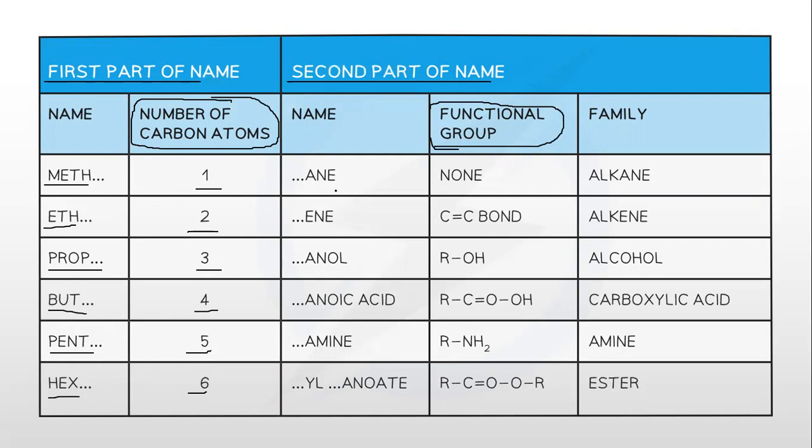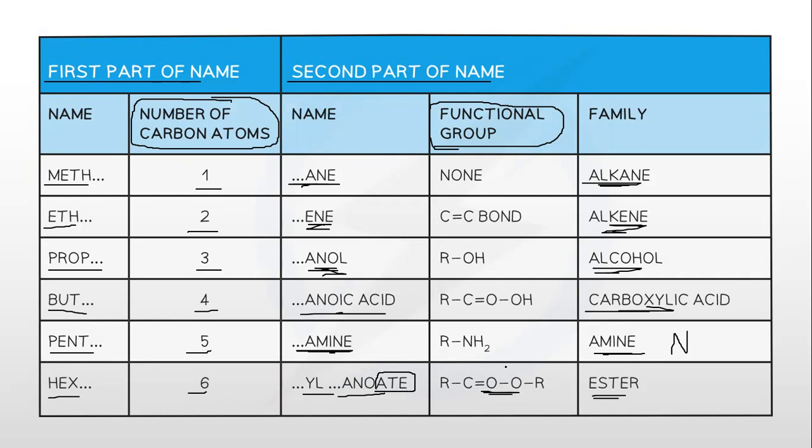Then these different names you can see as ane. Ane would represent alkane, ठीक है? Ene represents alkenes, एनॉल से अगर कोई एंड होगा, for example प्रोपानॉल, प्रोपानॉल would mean it's a 3 carbon alcohol. एनोइक एसिड represents carboxylic acids. अगर कहीं पे एमाइन है, एमाइन for example ब्यूटामाइन, प्रोपेनामाइन, मिथामाइन, वो सारे क्या होंगे? एमाइन ग्रुप से होंगे which contain nitrogen. आयल एनोएट, हेक्साइल एथेनोएट, इथाइल एथेनोएट, प्रोपाइल ब्यूटानोएट, ये सारे oate क्या है? They represent ester because the term oate always represents oxygen.